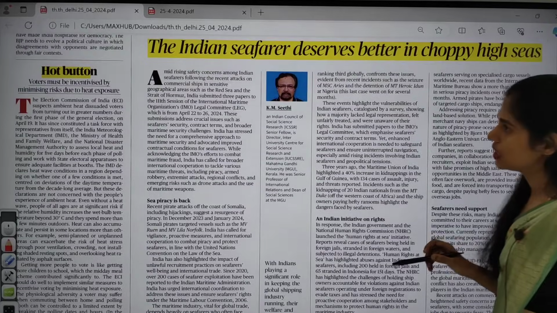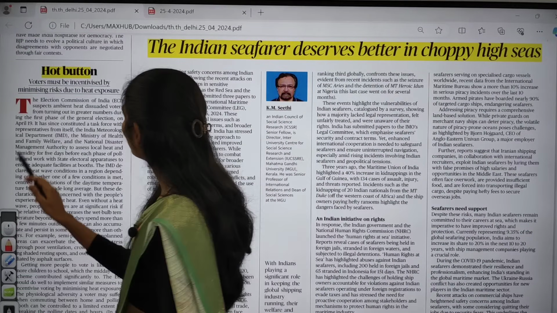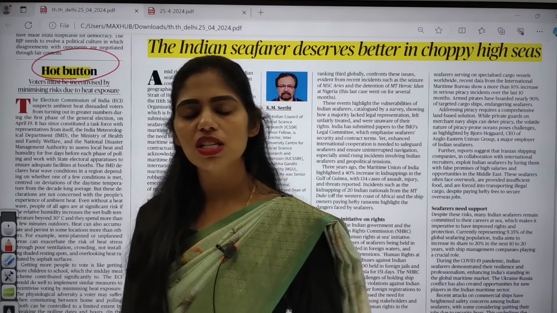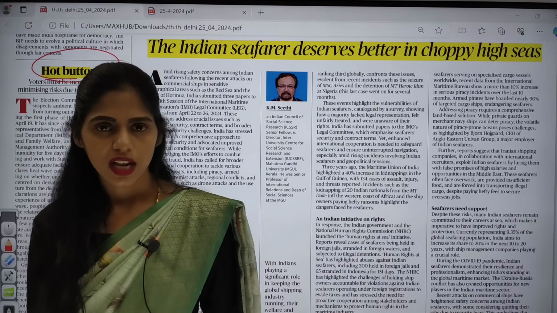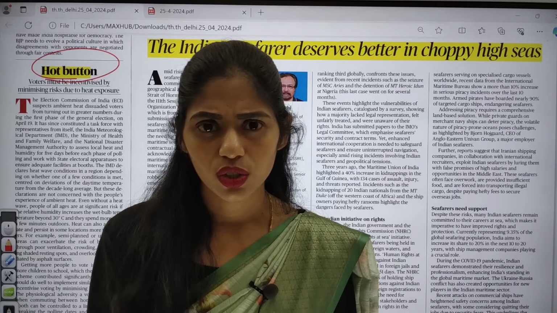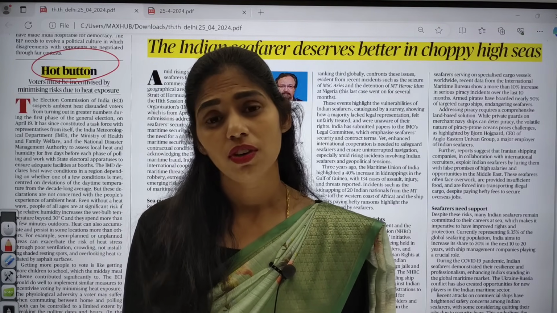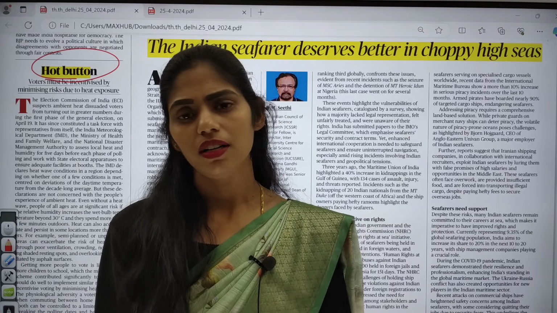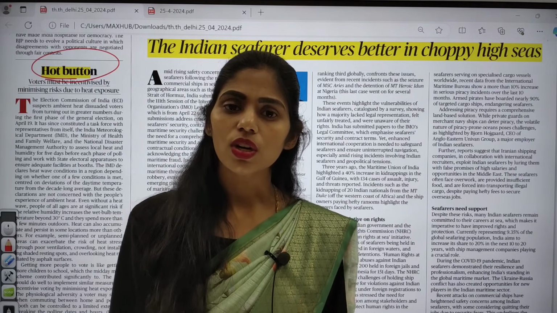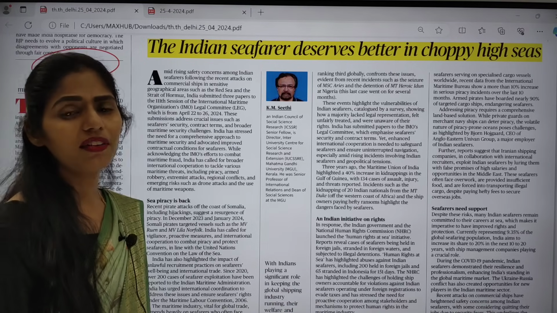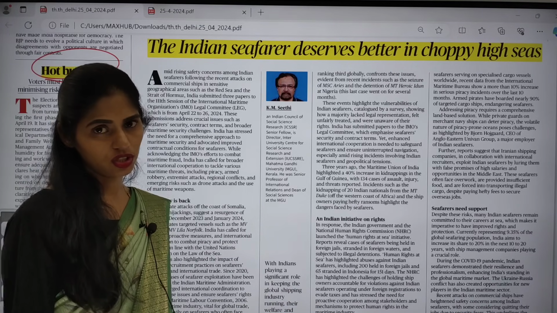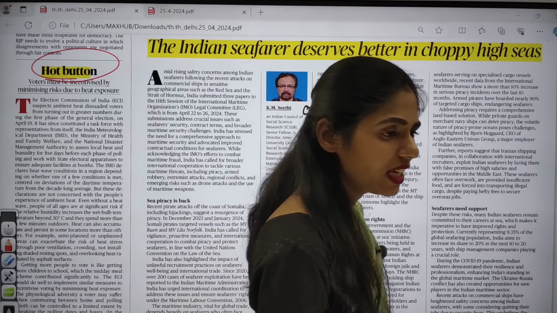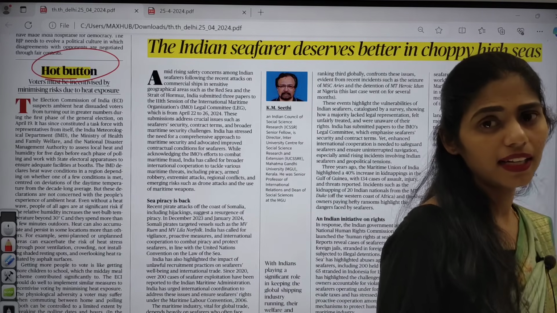Here you can see this article which is talking about a hot button issue. As you all know, the first phase of Lok Sabha elections is done and voter turnout is around 62%, right? Even though there is high temperature and heat waves, yes, we had a good voter turnout. Still, we have many more phases of Lok Sabha elections, and day by day temperature is increasing, and in many areas the heat is scorching like anything.